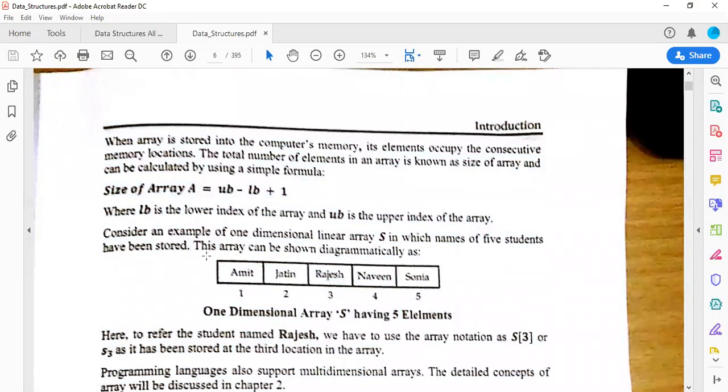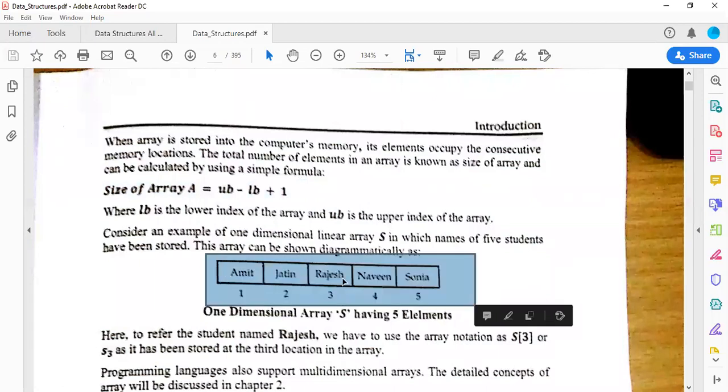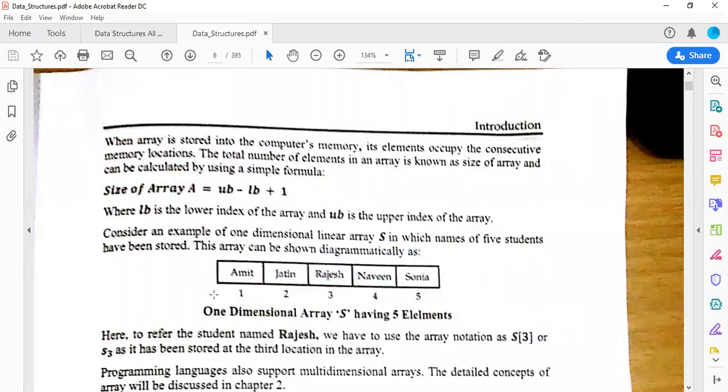Now consider this example. It is a one-dimensional array having 5 elements ranging from index 0 to 4. So at index 0, we have data stored as Amit. At index 1, we have Jatin. Index 2, we have Rajesh.